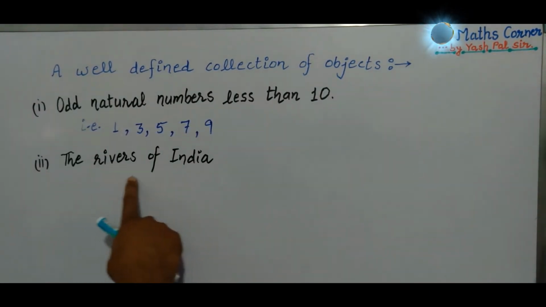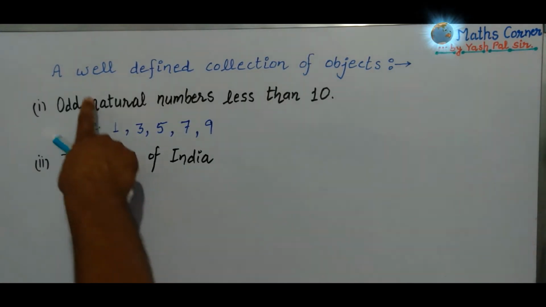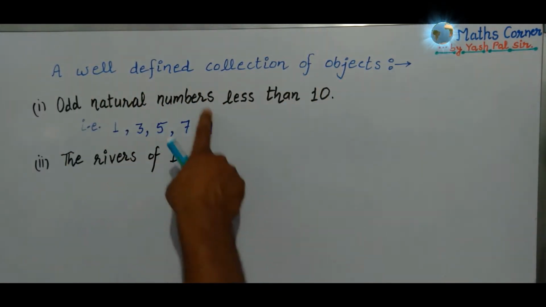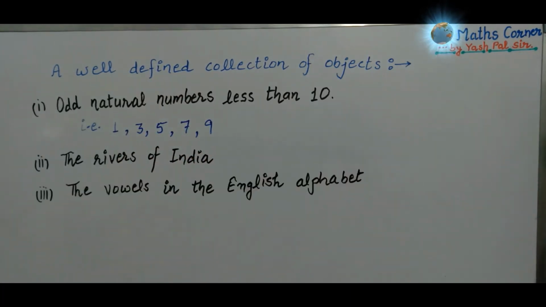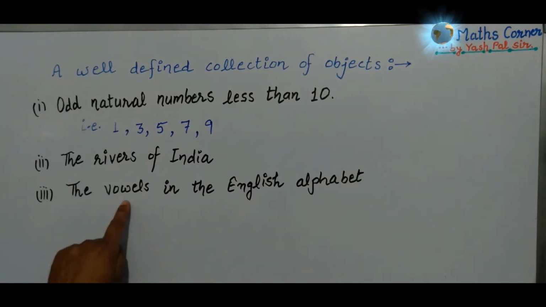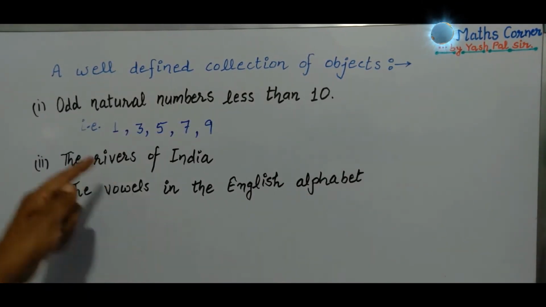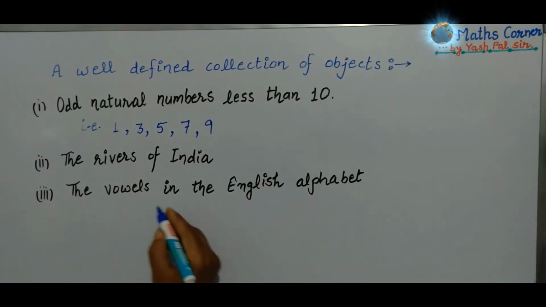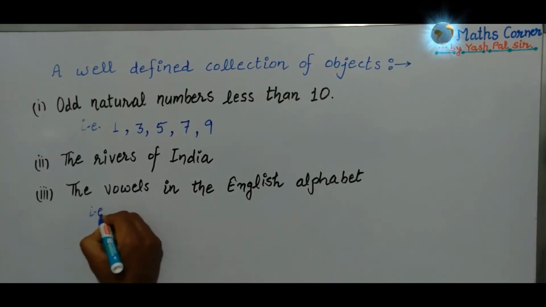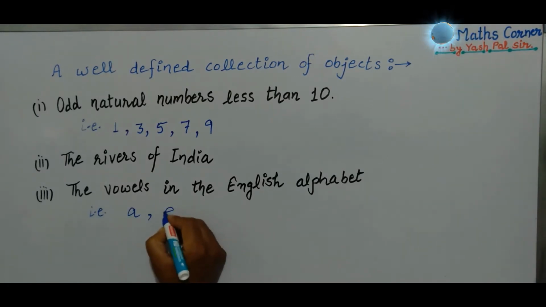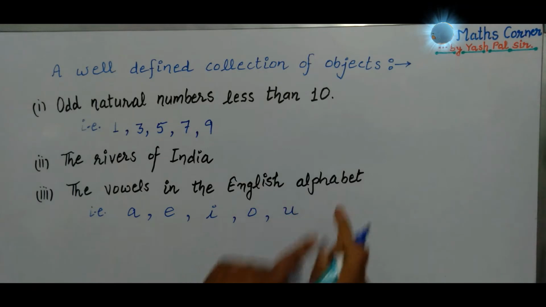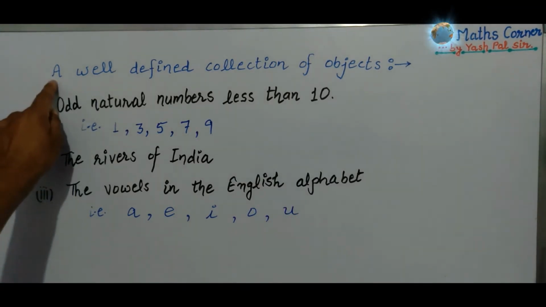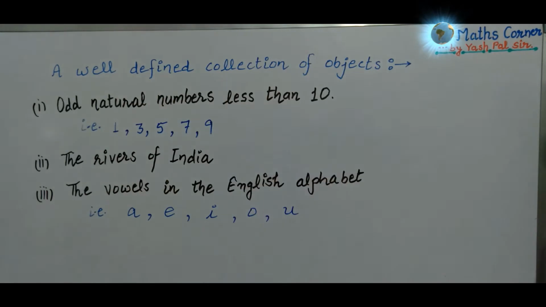Secondly, the rivers of India, because this is also a well-defined collection of objects. We can name how many rivers there are in India. Thirdly, we have the vowels in the English alphabet. As we know, the vowels in the English alphabet are A, E, I, O, U. Only these are the vowels in the English alphabet. So this collection is called a well-defined collection of objects.